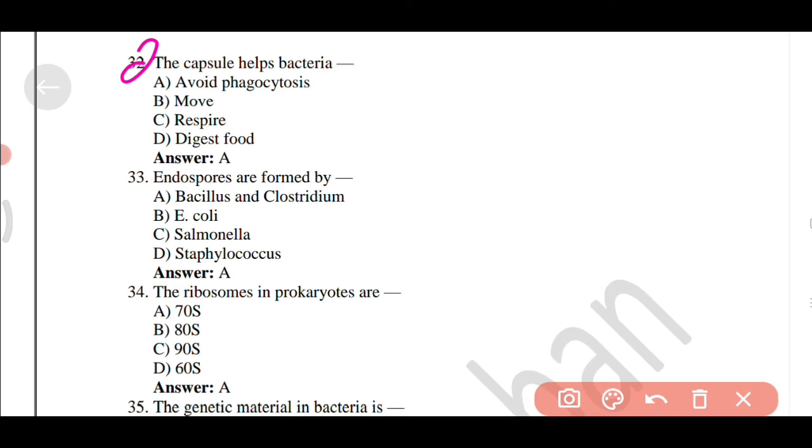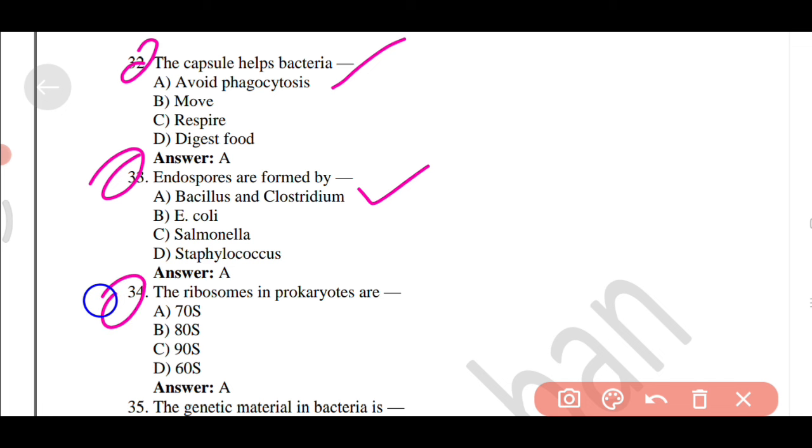The capsule helps bacteria option A, avoid phagocytosis. Endospores are formed by option A, Bacillus and Clostridium.